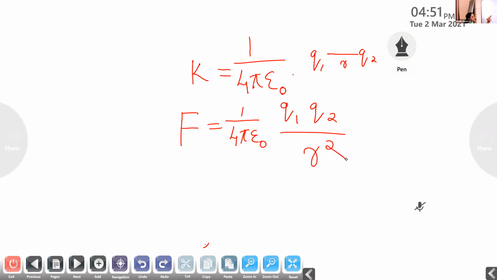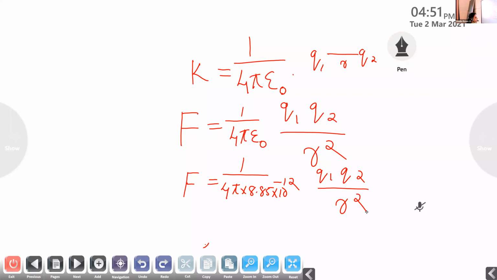We already studied the value of epsilon 0, 8.85 into 10 raised to minus 12. Then the equation becomes 1 by 4 pi into 8.85 into 10 raised to minus 12 into q1 q2 divided by r square.